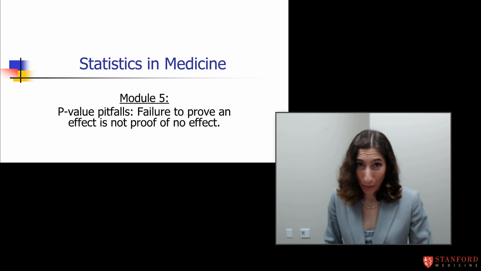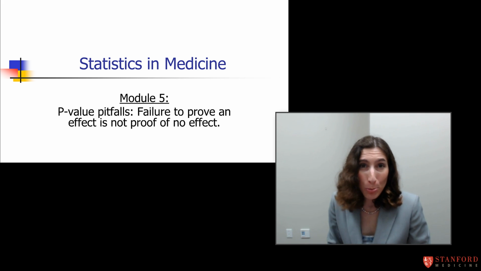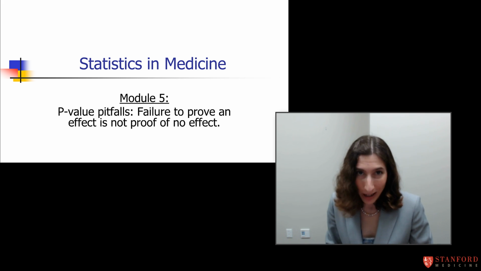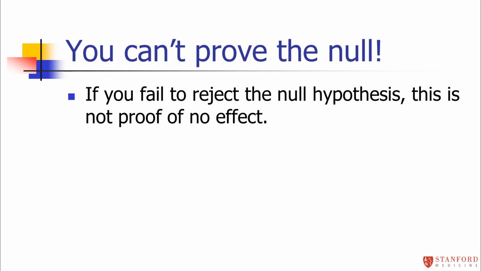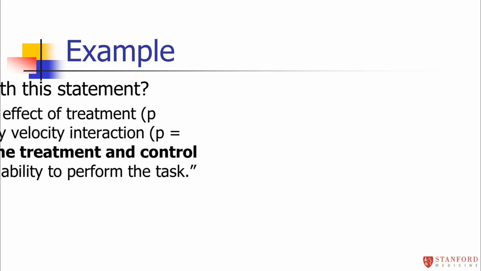The next p-value pitfall is the idea that you can't prove a negative. When you fail to reject the null hypothesis, this is not the same as proving that the null hypothesis is true. This gets a little bit confusing, but if you fail to reject the null hypothesis, all that means is you have insufficient evidence to reject the null hypothesis. It does not mean that you've proven that there's no effect, that you've proven the null hypothesis. You can't prove the null hypothesis.